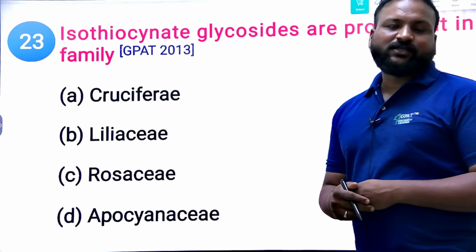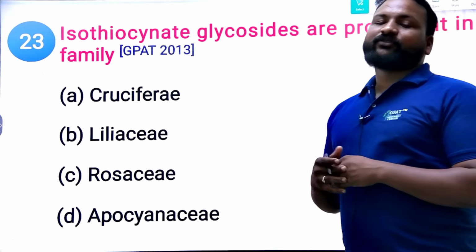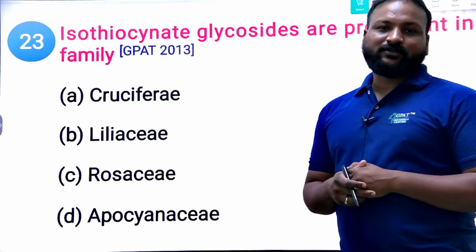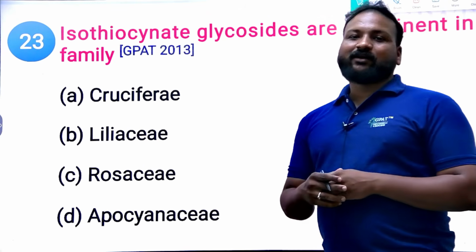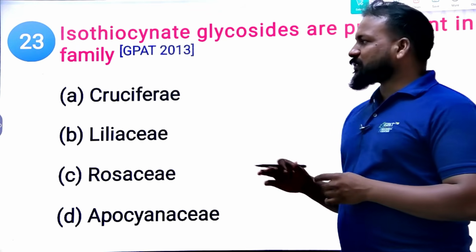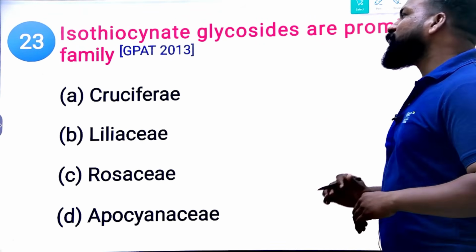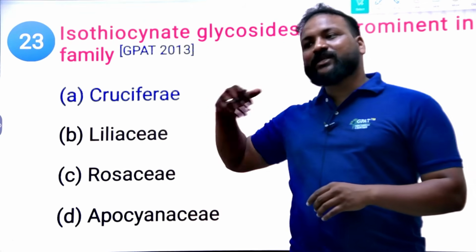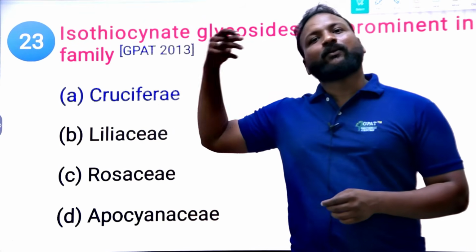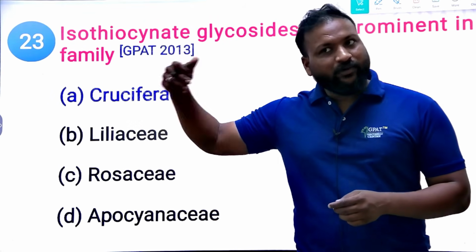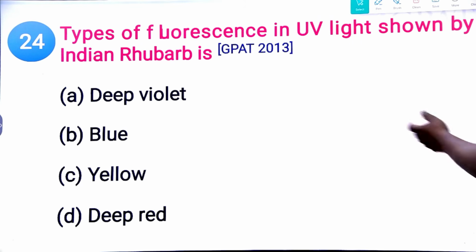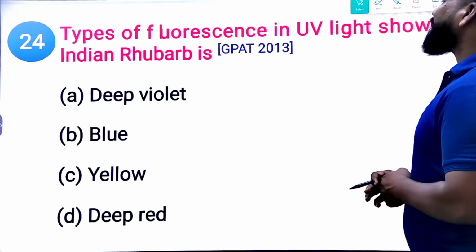Because Apocynaceae is nothing but Rauwolfia, meaning we can find indole alkaloids. Liliaceae we cannot find any type of isothiocyanate glycosides, but undoubtedly the family of black mustard is Cruciferae. For such types of questions, you should recollect the examples. What are the isothiocyanate glycoside examples? What is the family? Is there any family related to these options? Yes, Cruciferae.